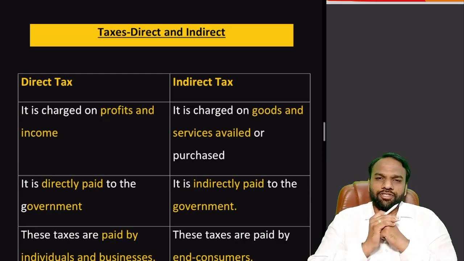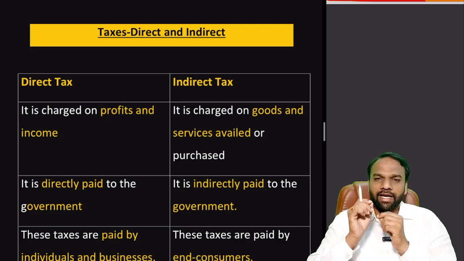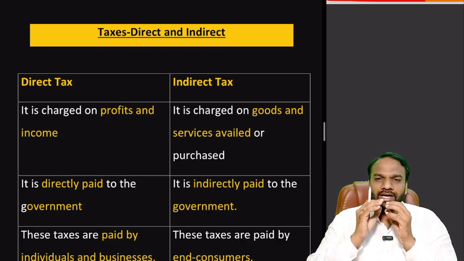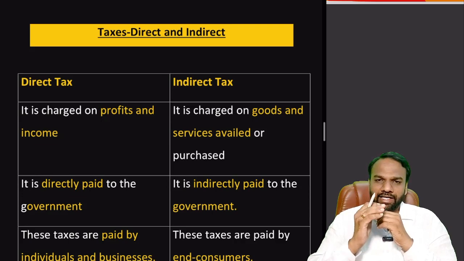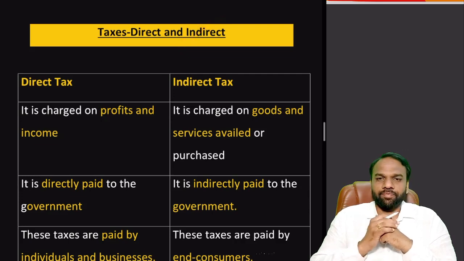In this class, we shall discuss the different types of taxes. When we say taxes, they have been broadly classified into two types, that is direct tax and indirect tax. So let us have an insight into the difference between direct tax and indirect tax. We shall also discuss who has the power to levy and collect different types of taxes and who has the power to appropriate the taxes. So let us begin with the discussion of direct and indirect taxes.